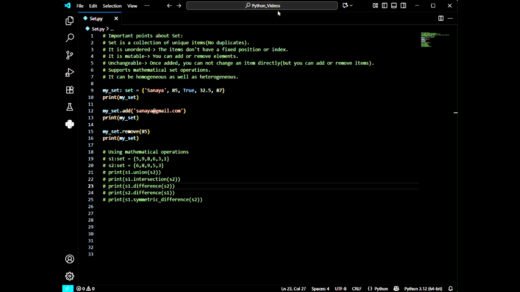Because each person is different from others, no one can copy your personality, or no one can replace you. In the same context, we can say that the elements present in a set are immutable. That means no one can replace the item present in the set. But set itself is not immutable. Set is mutable. We can add or remove elements, but we cannot change the element or the property of the element. In the same manner, no one can take your place.